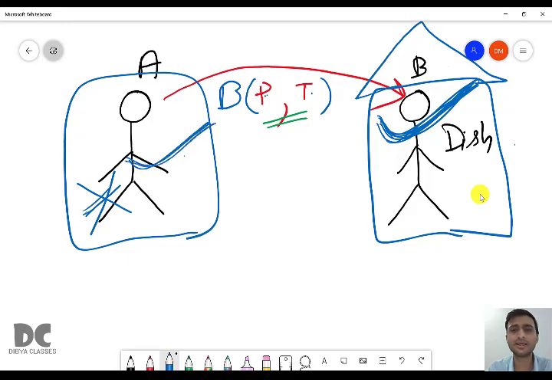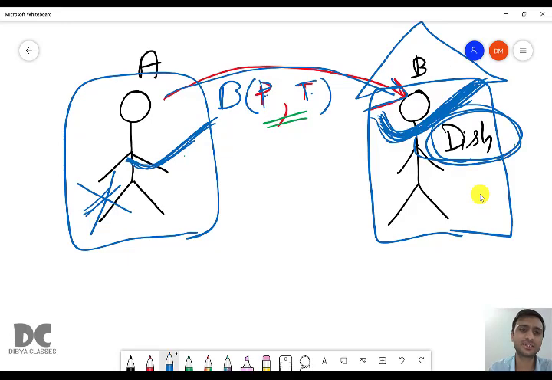So actual means actually the potatoes and tomatoes are of A. A gave it to B. So B is the formal parameter or you can say the dummy parameter. So if B changes the value, he changed potato and tomato to this potato dish, this will not get changed in A, means A will also have potato and tomato. Assume that he gave half of the potato and tomato to B. So will that get converted? No. It will remain potato and tomato only. It will not get automatically converted to that potato dish.